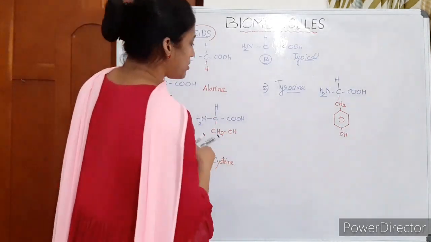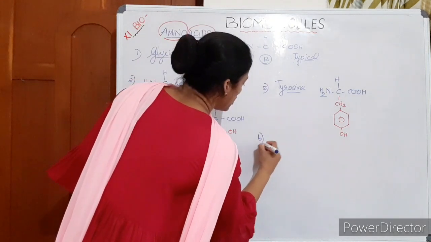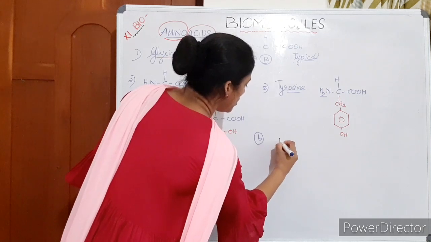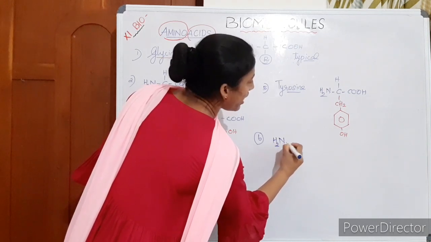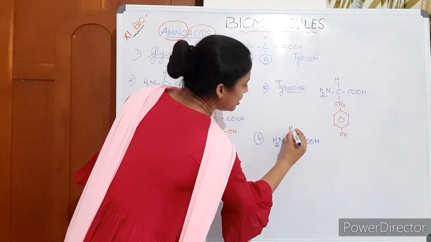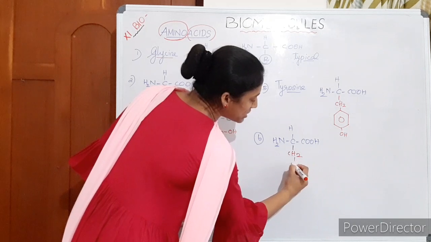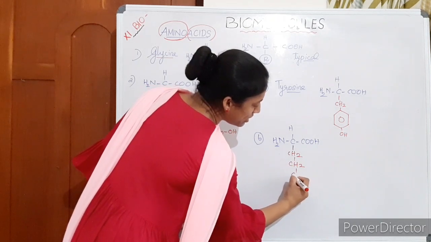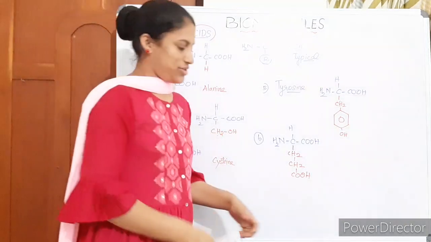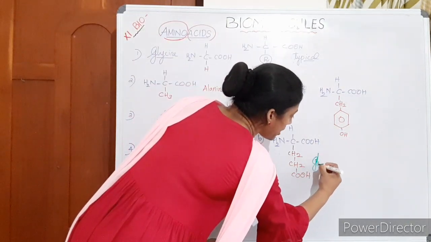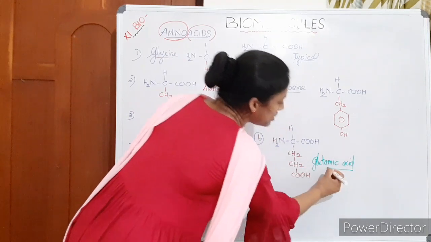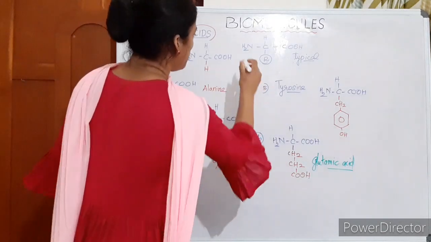Then one more amino acid structure given in the textbook is glutamic acid. Glutamic acid has a typical general structure. It has one more acidic group in the side chain: CH2, CH2, COOH. This is glutamic acid. Since it has one more acidic group, we will discuss its properties.